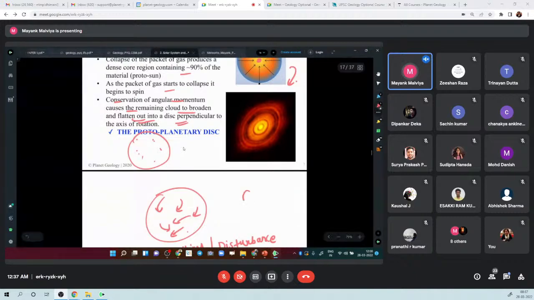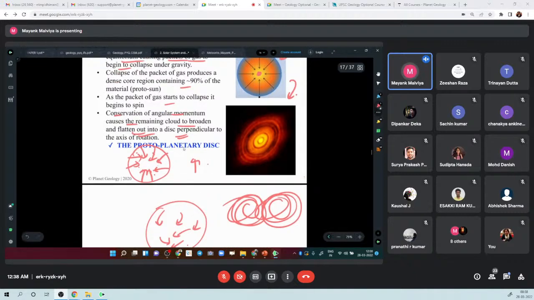Suppose an object is rotating. You must have seen in your 9th and 10th standard an experiment: if you are rotating with your arms broadened, outside, and you take your arms closer to your body, your rotating speed will increase. That is a very basic experiment. So whenever all these clouds come towards the center, the rotation speed of the solar nebula also increases.